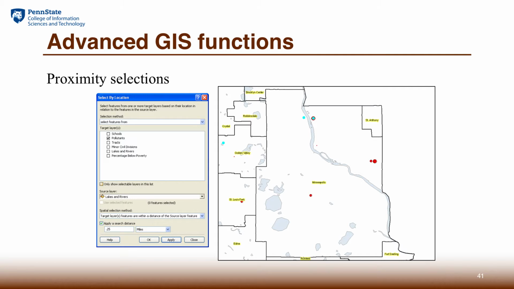By doing a select by location, we're going to specify the target layer as the pollution company and the source layer as lakes and rivers. With a distance of a quarter mile, we can actually find out that there are a few pollution companies very near the streams.